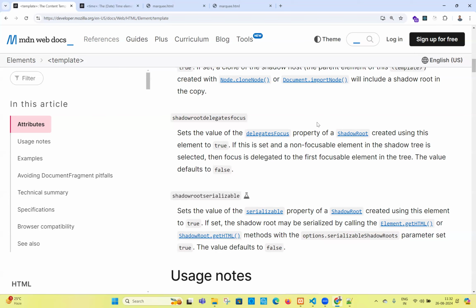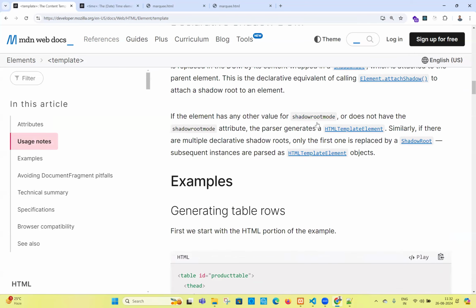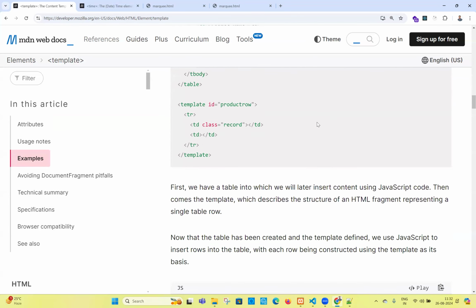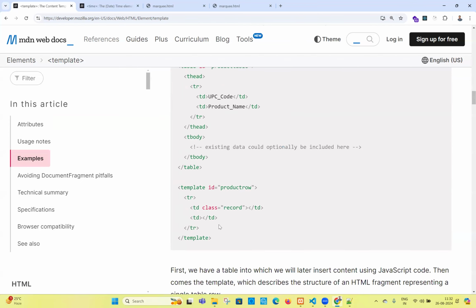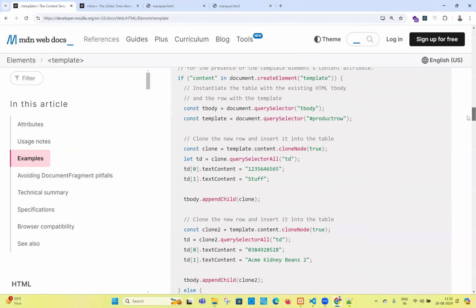And I understand this is not done with HTML. Maybe you have to understand JavaScript. Go there, you see they are writing it. This is the template tag. They are keeping this in the template tag. By using JavaScript they will repeat this, not by using HTML. Existing data could optionally be included here. Maybe if you can find an example, you see, this is a JavaScript logic they are writing now.